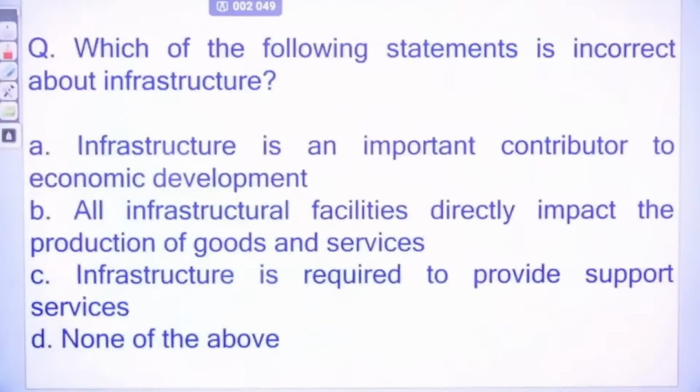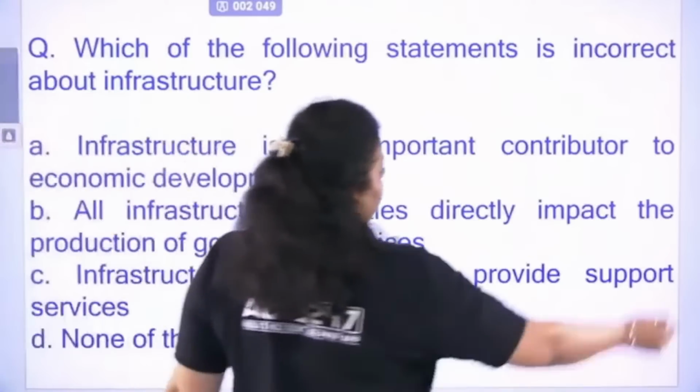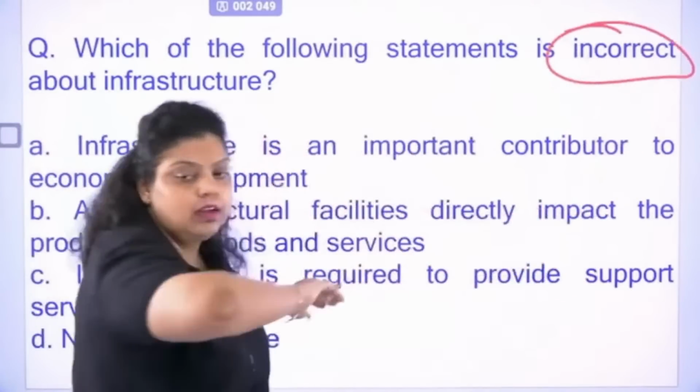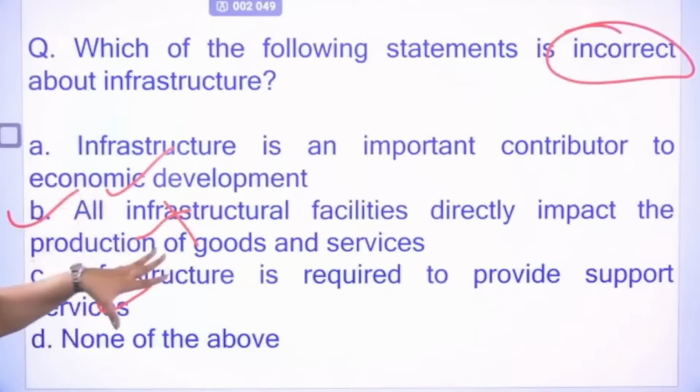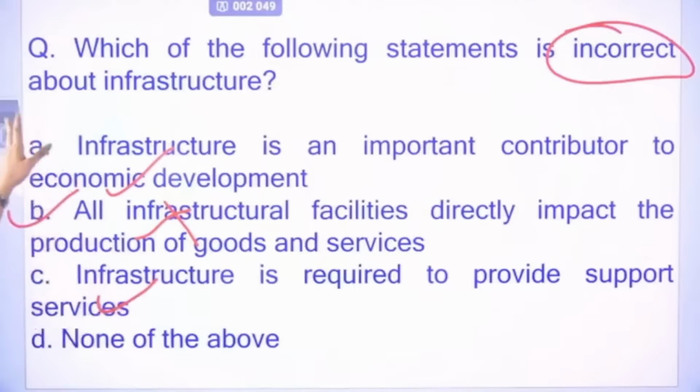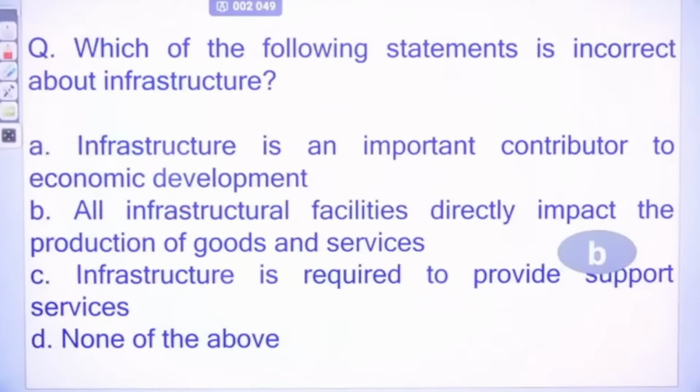Next, which of the following statements is incorrect about infrastructure? So infrastructure, you know, physical infrastructure is what connects your economy. It gives a physical network to your economy to be connected. So infrastructure is an important contributor to economic development. Obviously, it gives you the physical network. Infrastructure is required to provide support services. Obviously, it is required. But does infrastructure facility directly impact the production of goods and services? No. It does not directly impact. It impacts indirectly. Obviously, it impacts the production of all goods and services, but not directly, indirectly. So the right answer is B. This is not a correct statement.